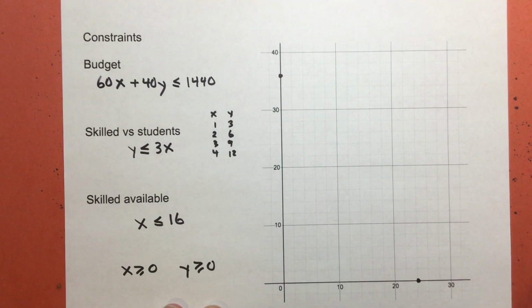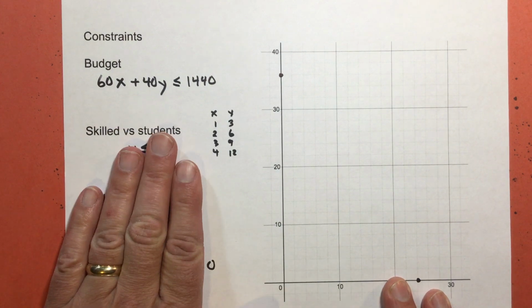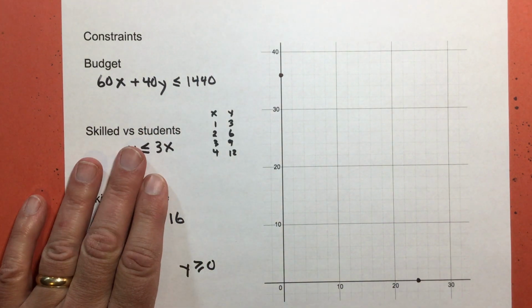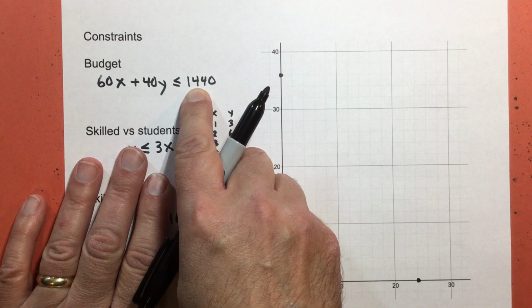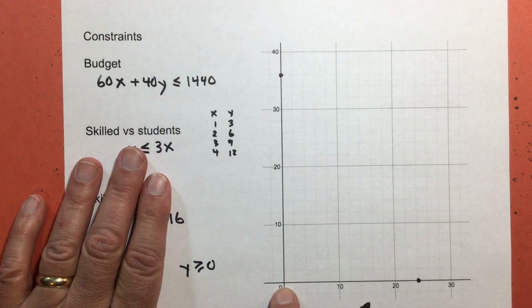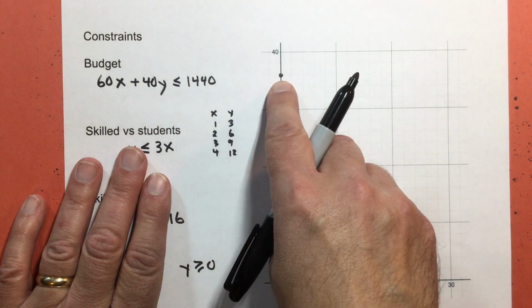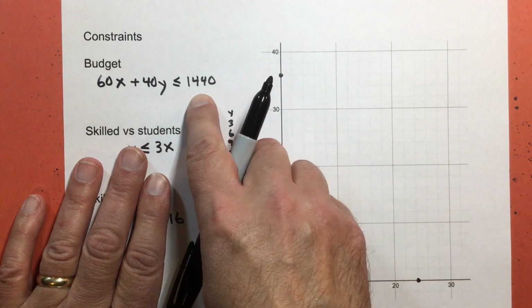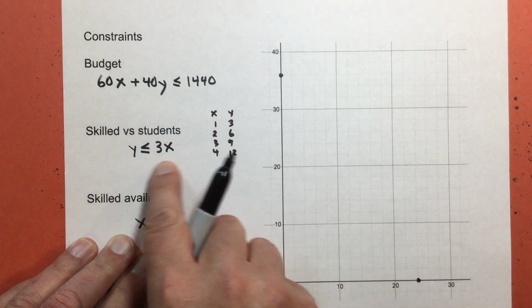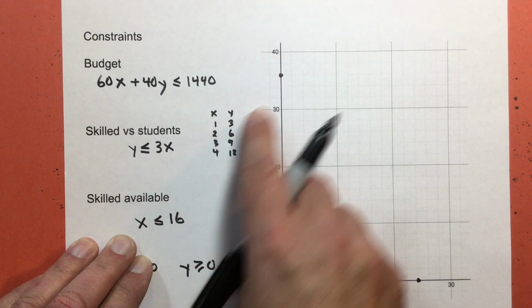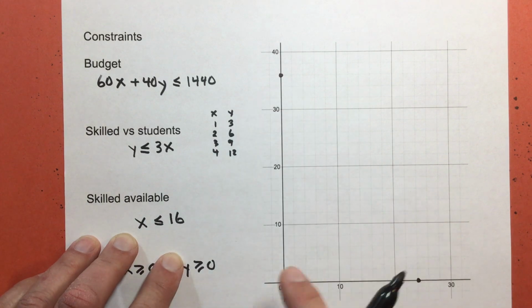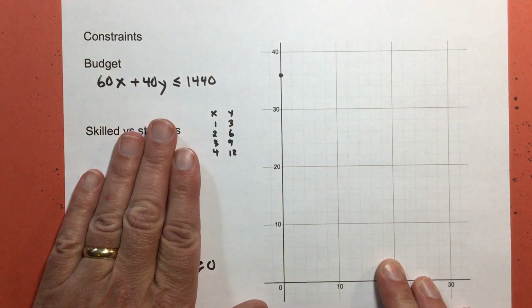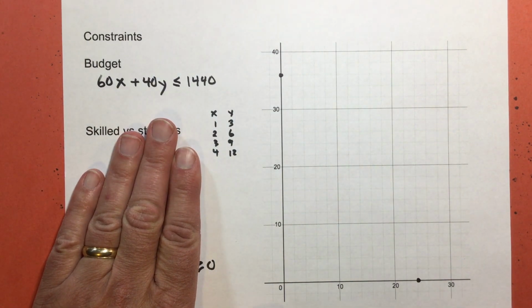But what that means is, without looking at the other constraints, it's possible under just the budget to hire 0 experienced workers and 36 students. That would keep them under budget. And we know that that's not going to work with this constraint. So it's probably not going to be up here. But like I said, I'm ignoring these other constraints just to illustrate how this works.